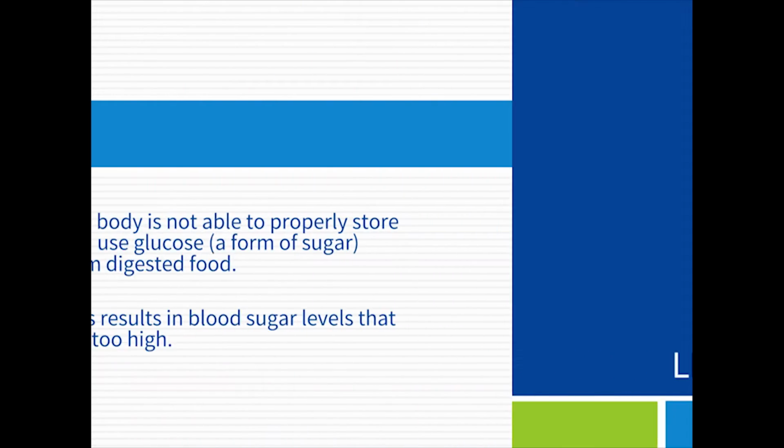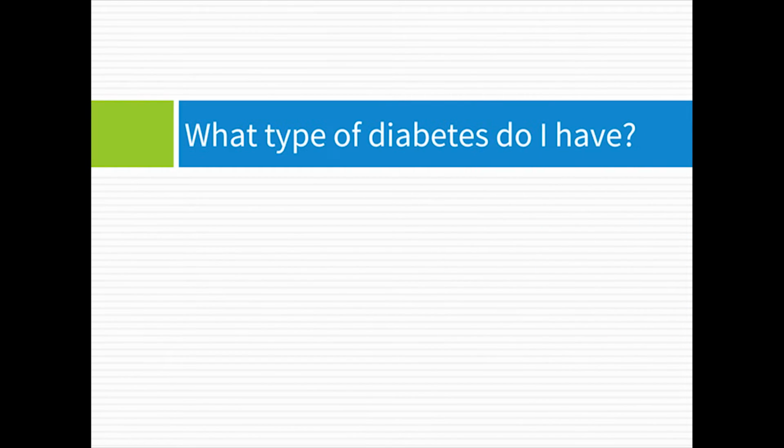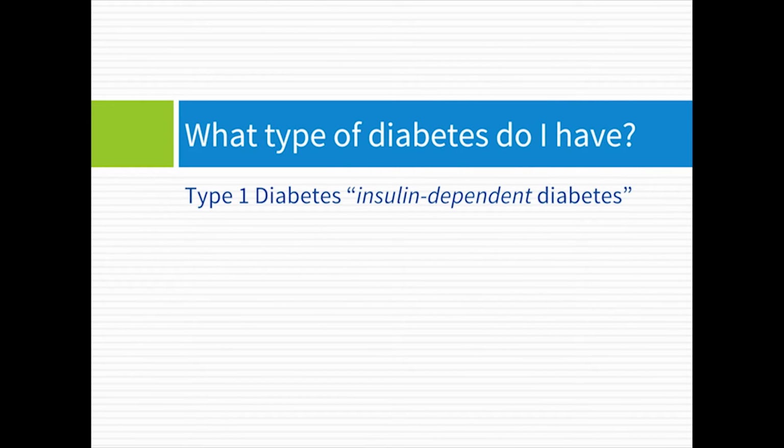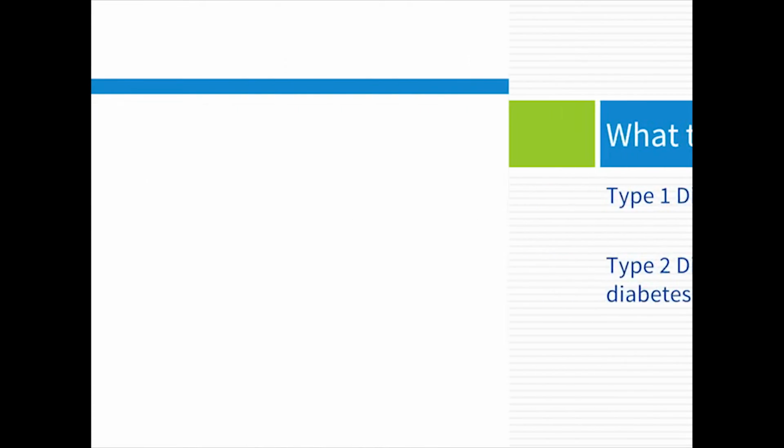Let's get started. Diabetes is the condition that occurs when your body is not able to properly store and use glucose, which is a form of sugar, from digested food. This results in blood sugar levels that are too high, which can cause problems throughout your body. There are two main kinds of diabetes: type 1 diabetes, which is sometimes called insulin-dependent diabetes, and type 2 diabetes, which is sometimes called non-insulin dependent diabetes.